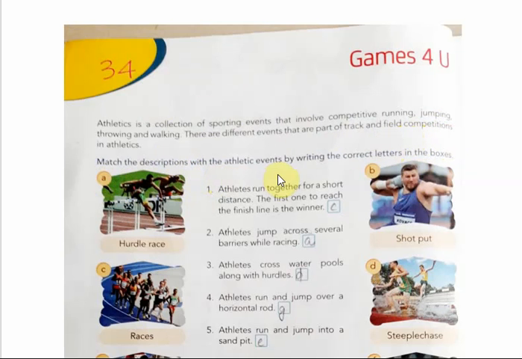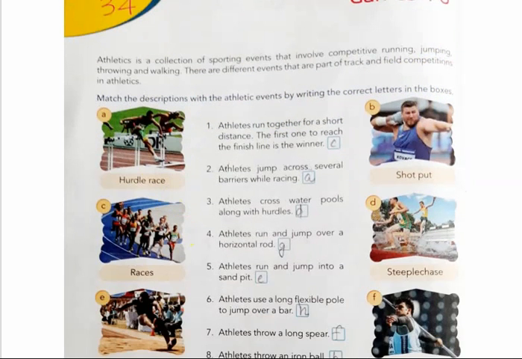Match the descriptions with the athletic events by writing the correct letters in the boxes. Here are given some of the athletics games. Photos are also given and descriptions are also given. You have to match the photo with the description. Okay. First one is: athletes run together for a short distance. The first one to reach the finish line is the winner. So as per the first description, the athletes have to run for a short distance, and the one who reaches the finishing line first will be declared the winner, and it is known as races.